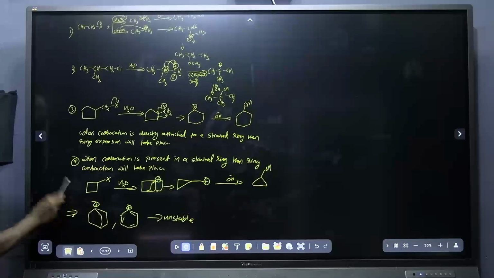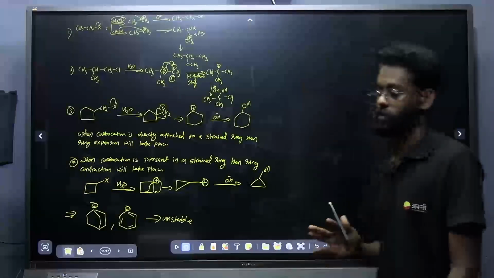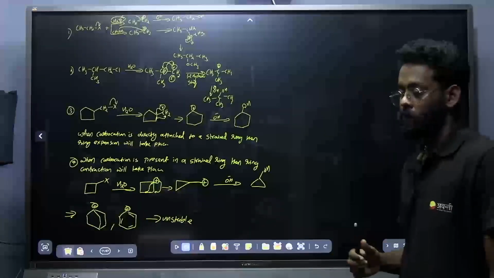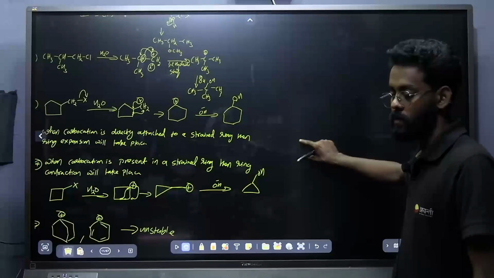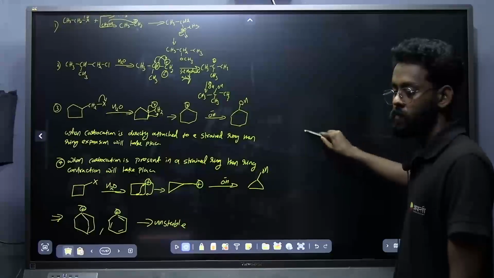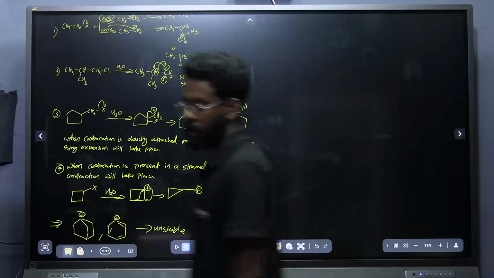Complete things about SN1 reaction have been mentioned here. Take a note of it and try to solve the questions. Okay, done. Are you clear about all these things? Shall we move to the next, that is SN2 mechanism or SN2 reaction? Shall we? Give me some thumbs up, some reactions.